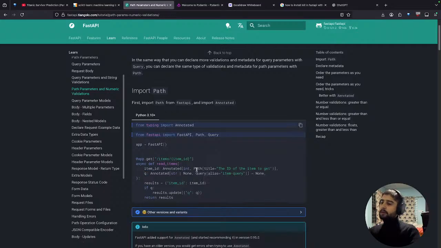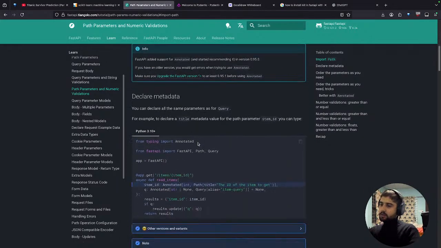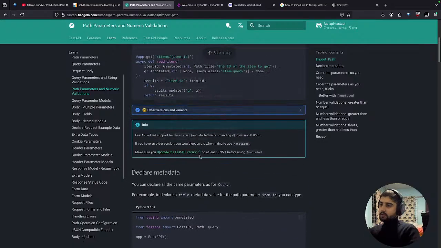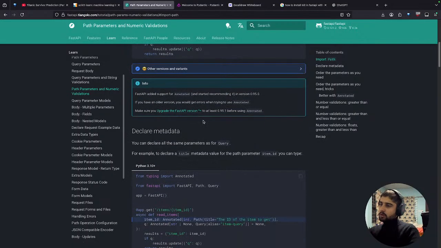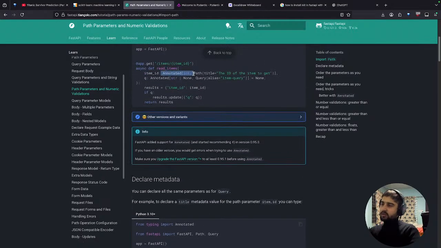We can use Path for path parameters. I got it. And Path, I think, does the same function as Query, as much as I have guessed, but I'm not sure. Annotated is actually necessary. It's for metadata, as I have already told.